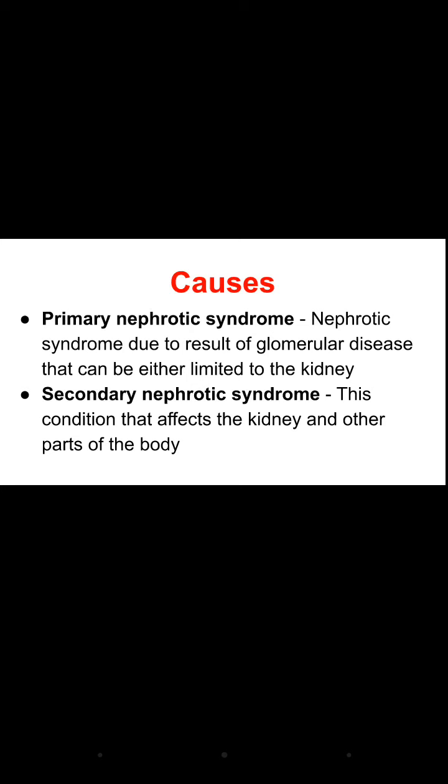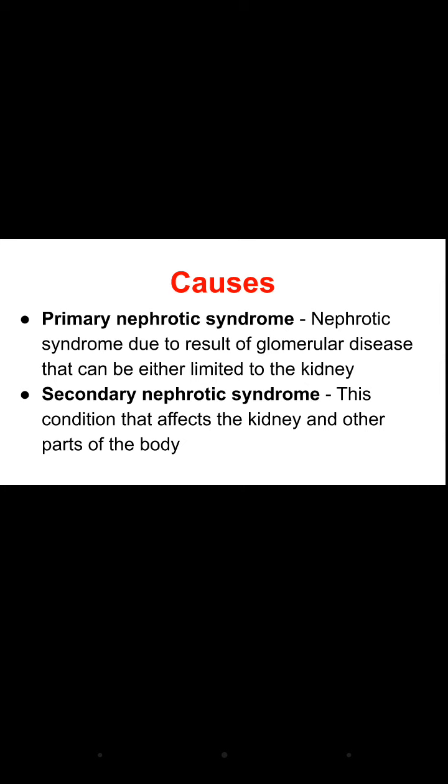Now, why does nephrotic syndrome occur? We can say that there are two types of nephrotic syndrome. First is primary nephrotic syndrome, and second is secondary nephrotic syndrome. Primary nephrotic syndrome results from glomerular disease which is limited to the kidney. Secondary nephrotic syndrome affects the kidney and other parts of the body. So in primary nephrotic syndrome, there is only damage of the glomeruli, and the disease affects only the kidney.